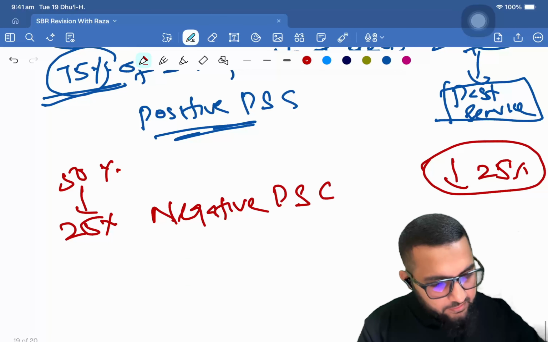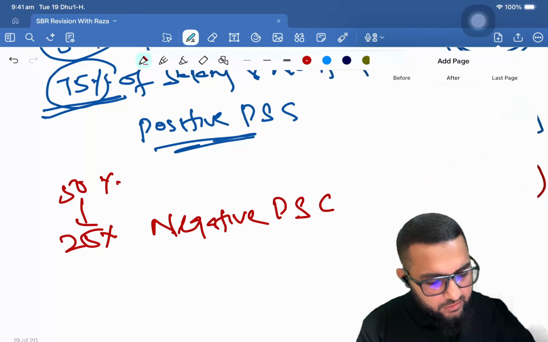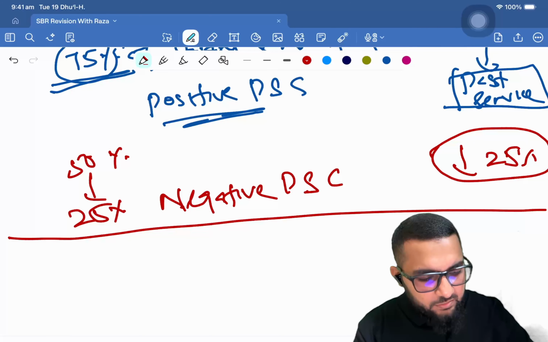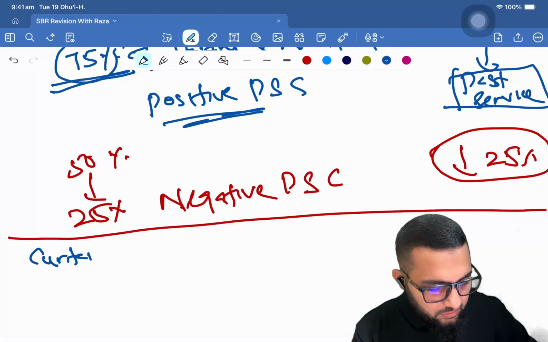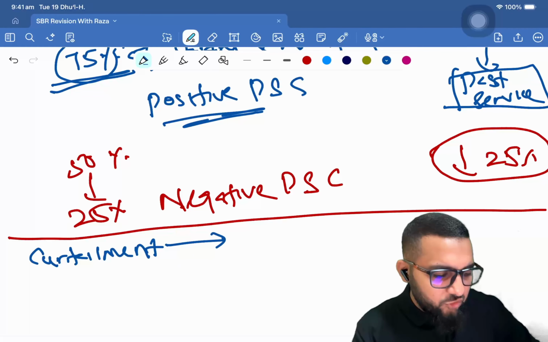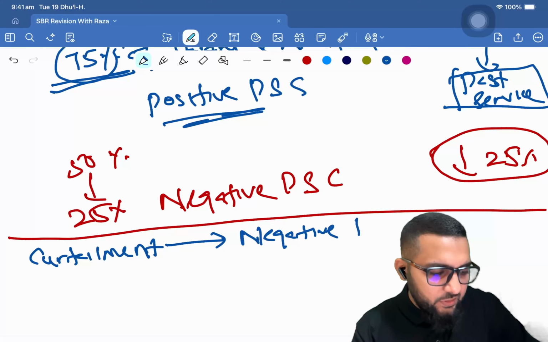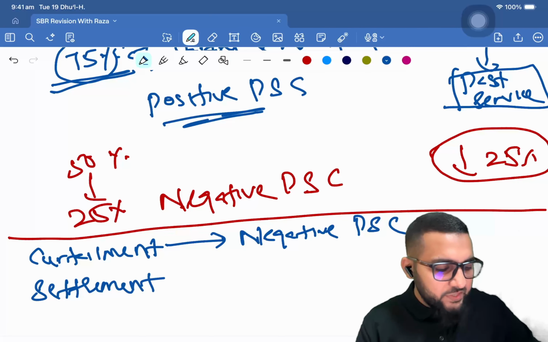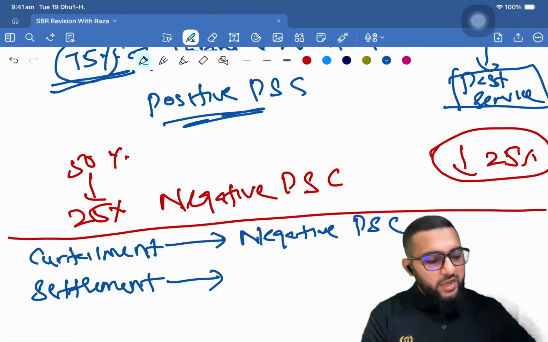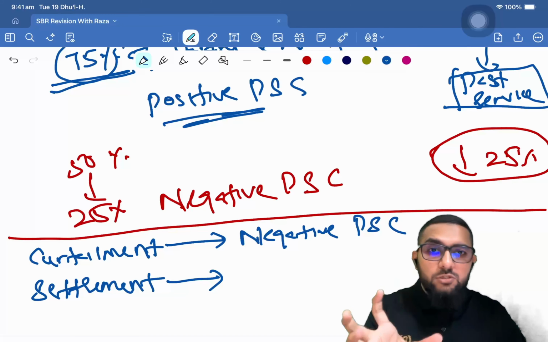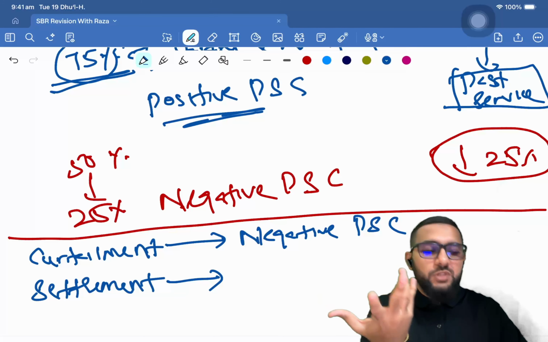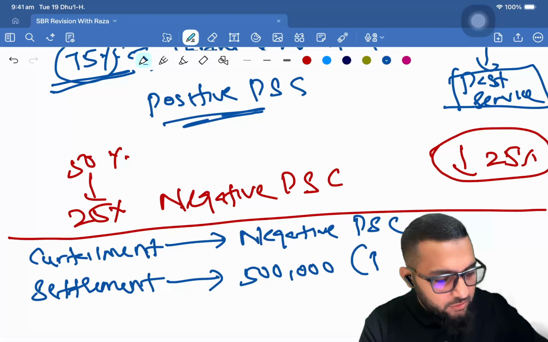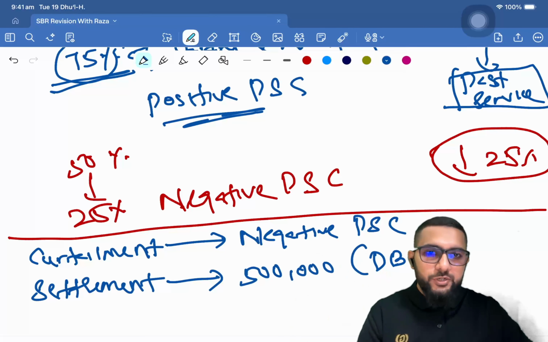Now that's the service cost, the positive, negative that we just looked at. Then comes settlement. So in terms of curtailment, it's going to be a negative past service cost. But in terms of settlement, let's say you have an obligation of 1 million. So out of that, 500,000 you are giving away to the insurer, right? So 500,000 worth of obligation you are giving away to the insurer.